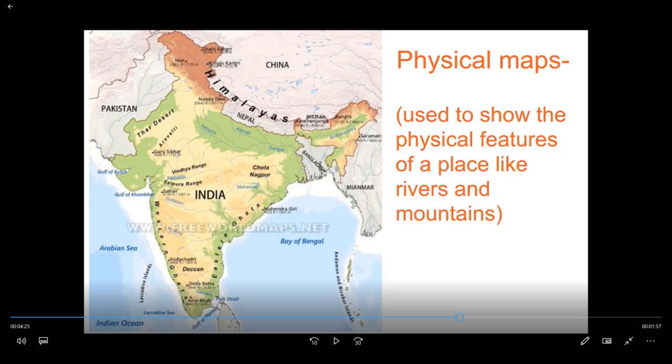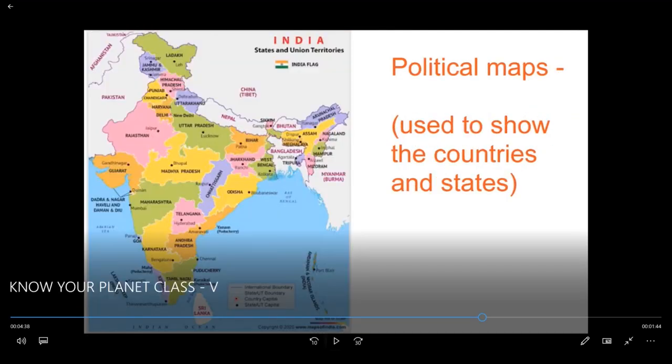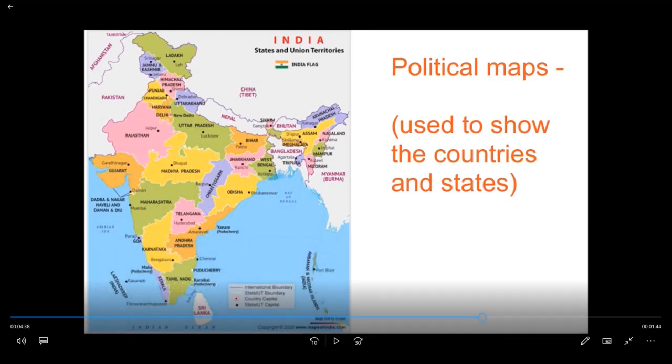Political map, it is used to show the countries and states. This is a political map which shows the countries and states. You can see Rajasthan, Jaipur, Gujarat, Gandhinagar, where is Kerala? Kerala, Thiruvananthapuram, Tamil Nadu, Chennai, then Jammu and Kashmir, Srinagar.